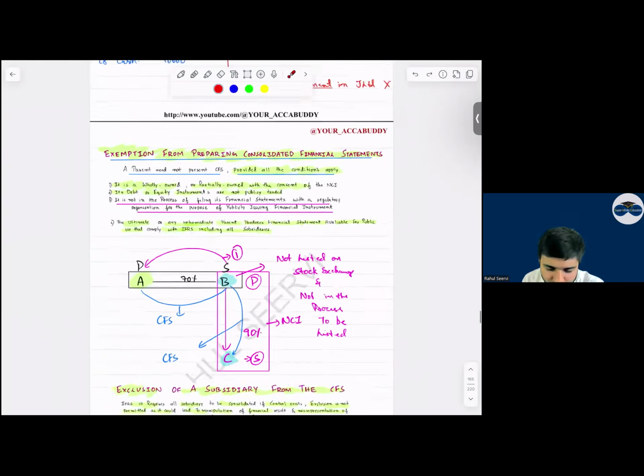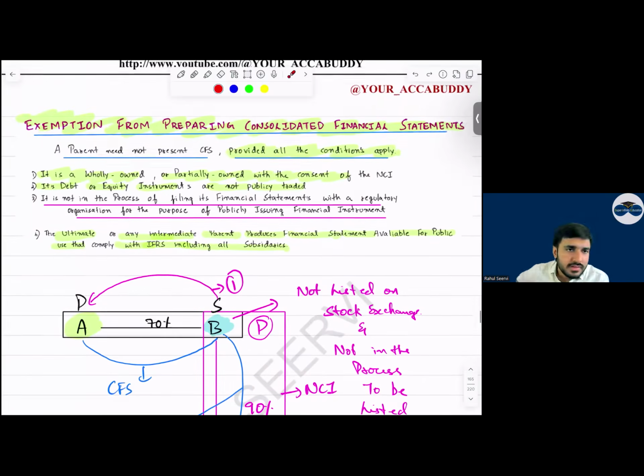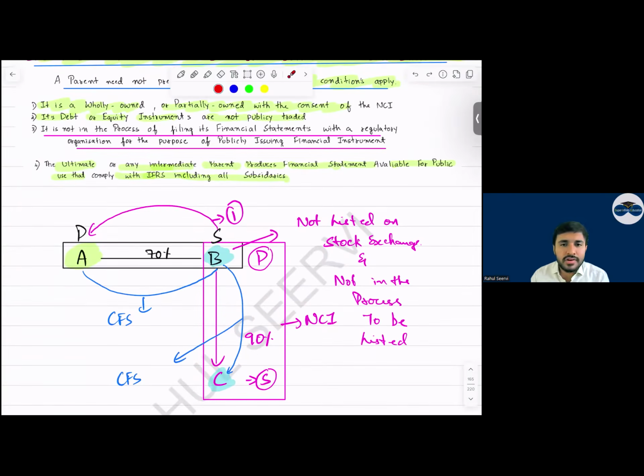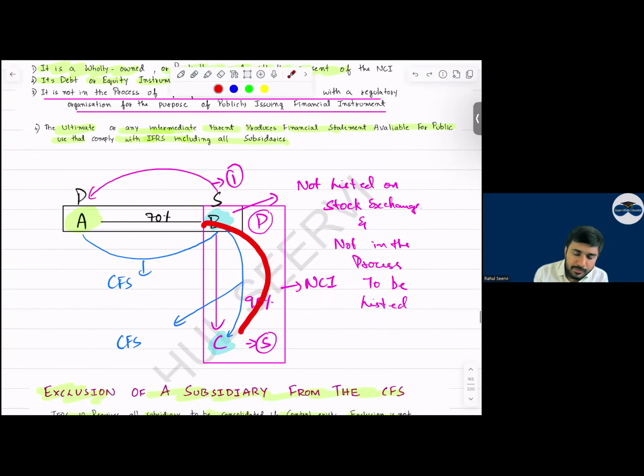Now, coming to the next theory. When can we avoid preparing the consolidated financial statement? Sir, can a company avoid preparing CFS? Yes, when four conditions are met. Let me take an example. A company acquired 70% of B, so parent and subsidiary. B acquired 90% of C, parent and subsidiary. Sir, can B company avoid the preparation of CFS?